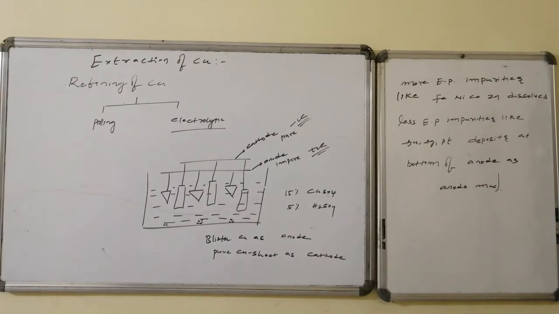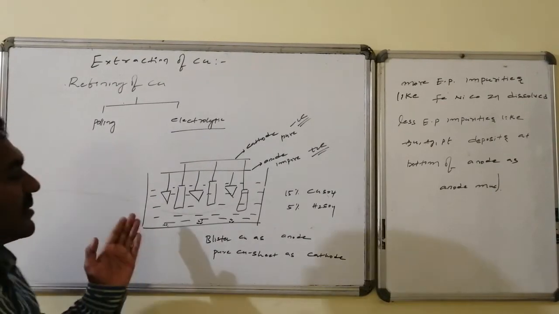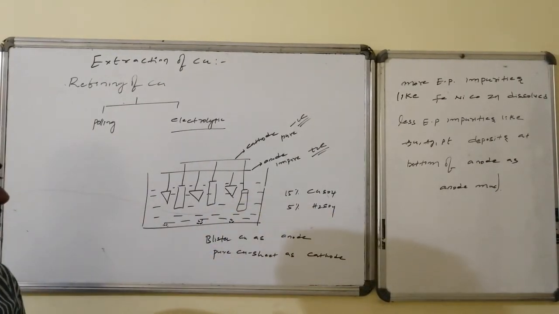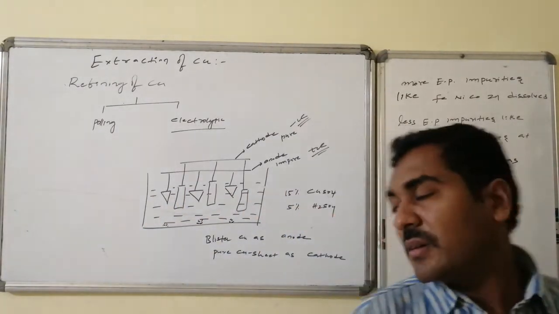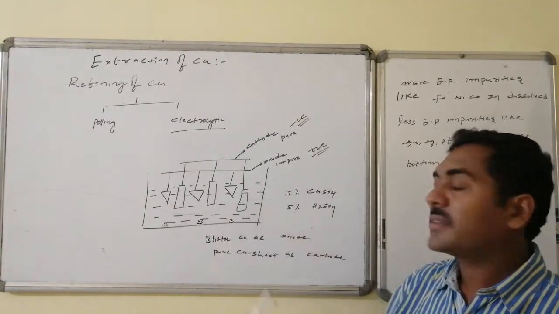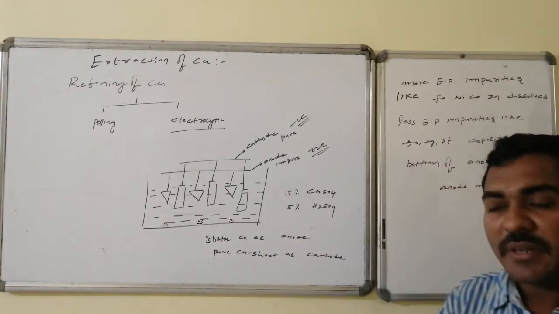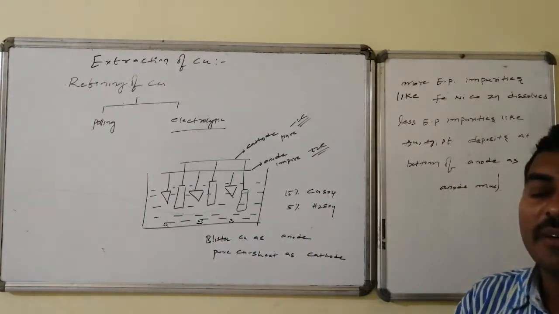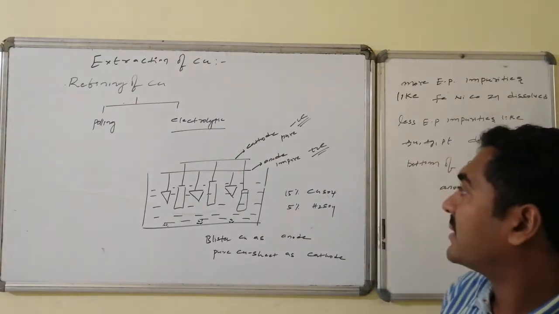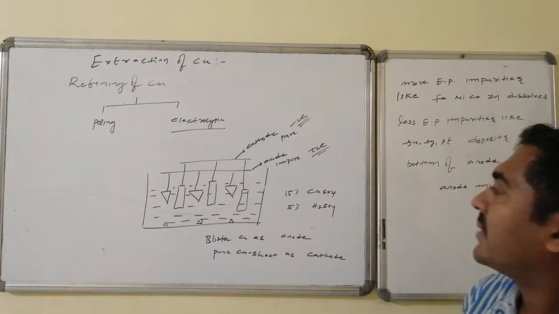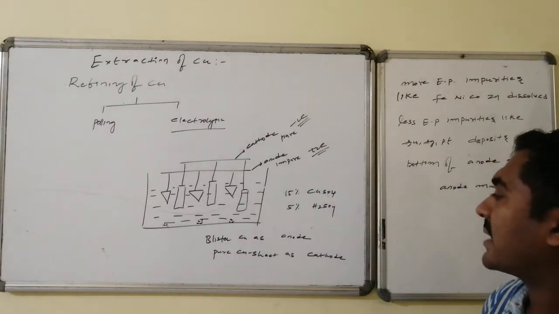Yes, electrolytic refining. In this, an electrolytic cell consisting of an electrolyte of 15% copper sulfate and 5% sulfuric acid is taken. The impure blister copper obtained by the smelting and Bessemerization of copper is taken as anode, and pure copper sheets are taken as cathode.